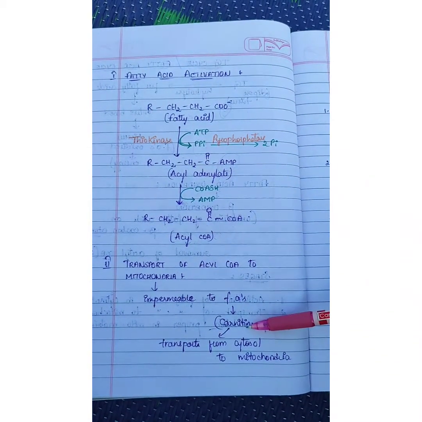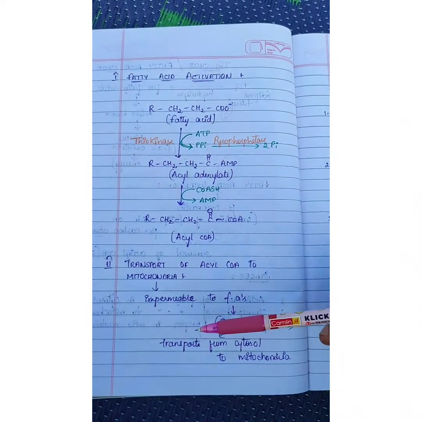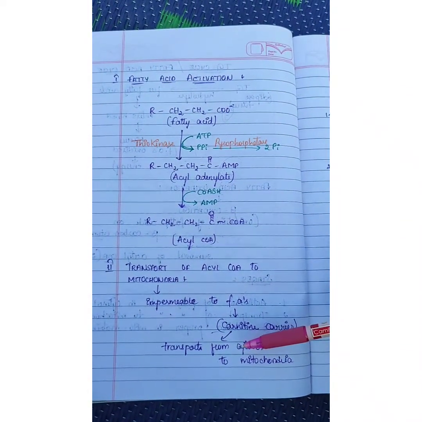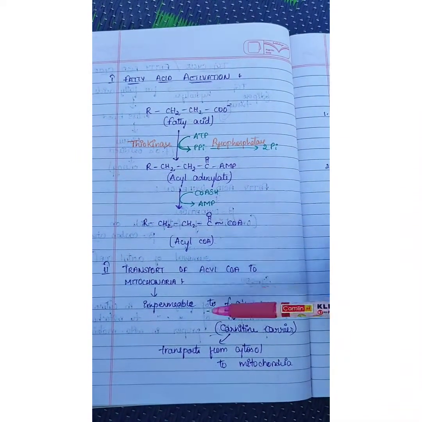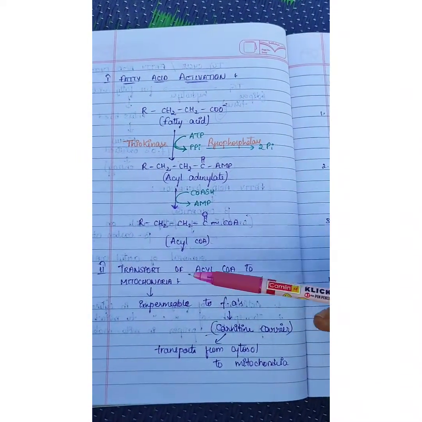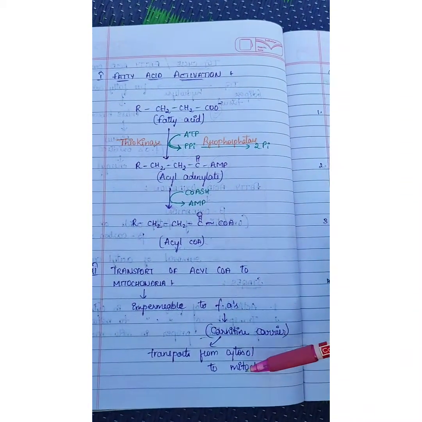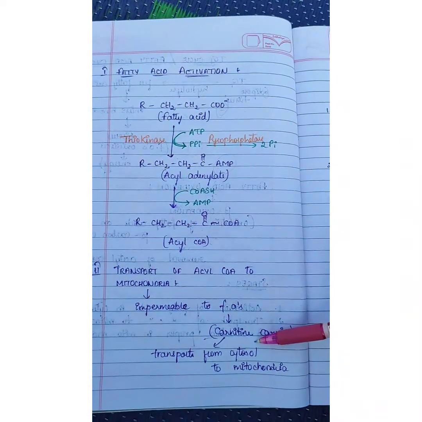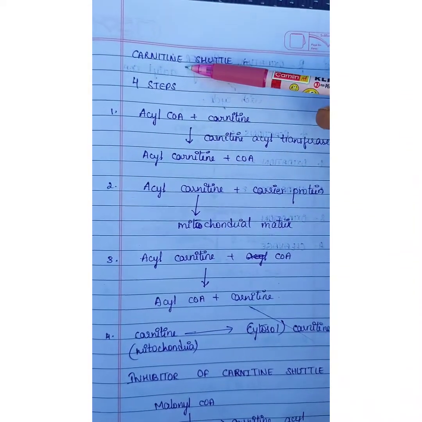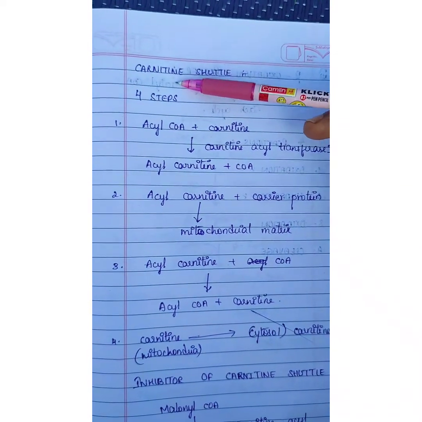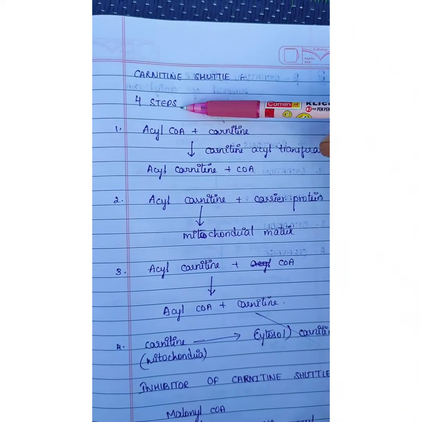Fatty acids combine with carnitine and are transported from cytosol to mitochondria. As it is, the fatty acids cannot enter into the mitochondria. They take the help of carnitine to enter into the mitochondria from the cytosol. As it takes the help of carnitine, this cycle we call the carnitine shuttle. This carnitine shuttle takes place in 4 steps.